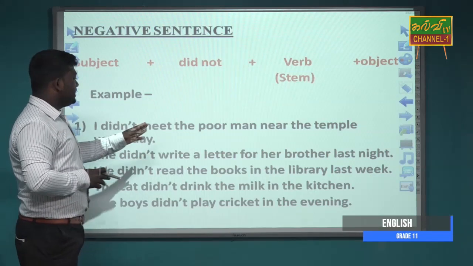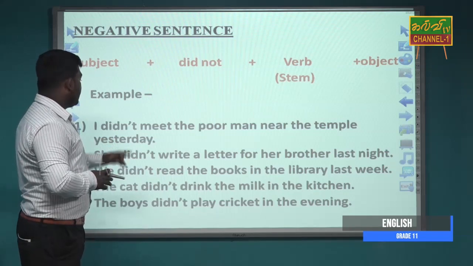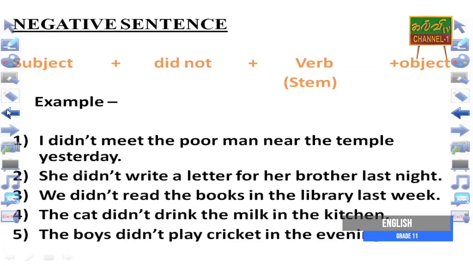I didn't meet the poor man near the temple yesterday. Here, didn't and the verb stem meet. She didn't write a letter for her brother last night. Here, didn't and the verb stem write. We didn't read the books in the library last week.